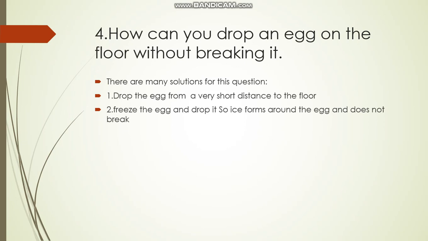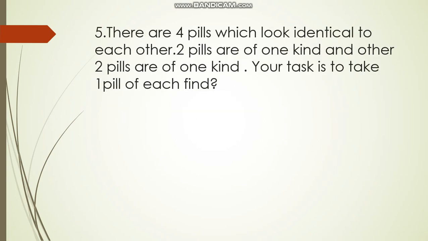Answering with the second solution will make the HR think that you are thinking out of the box. The third one is if we drop the wet egg on wet concrete, then even then the egg does not break.